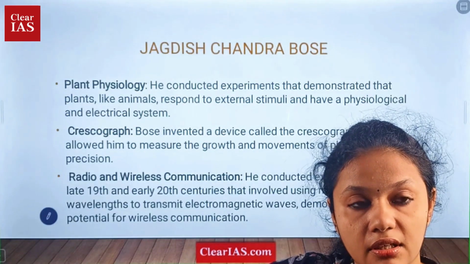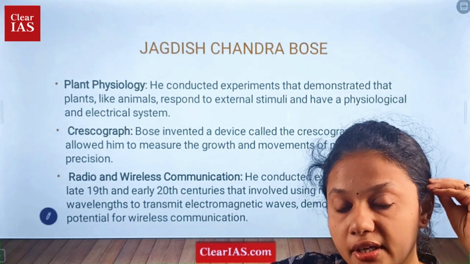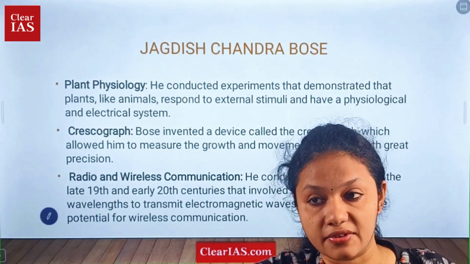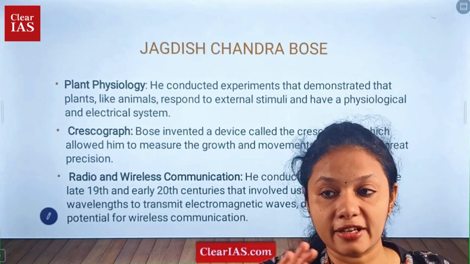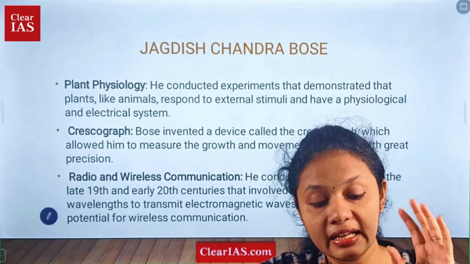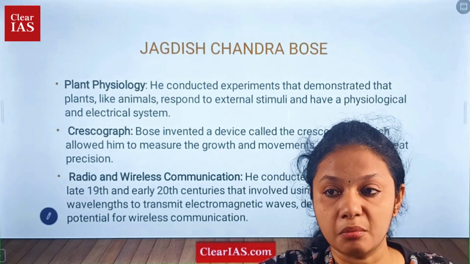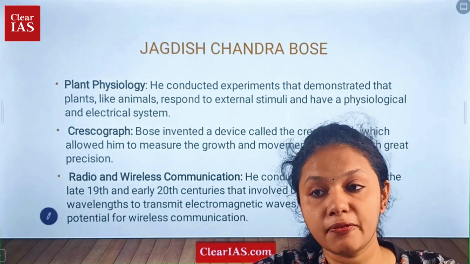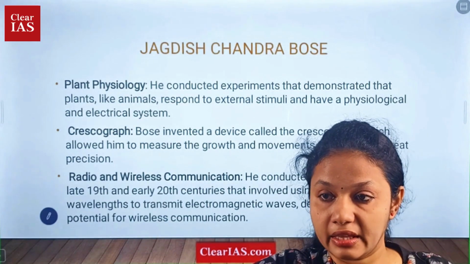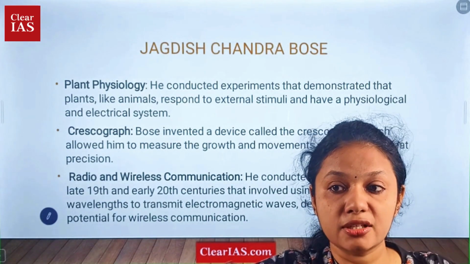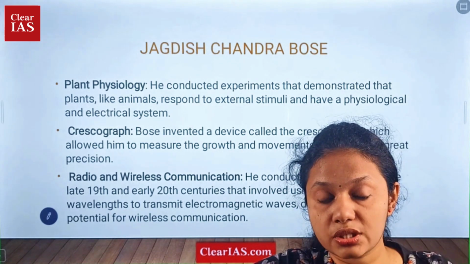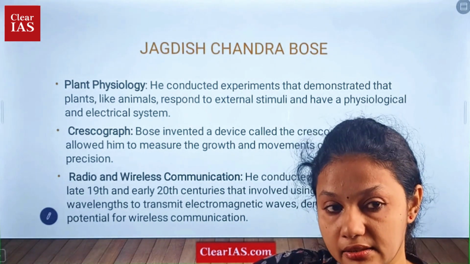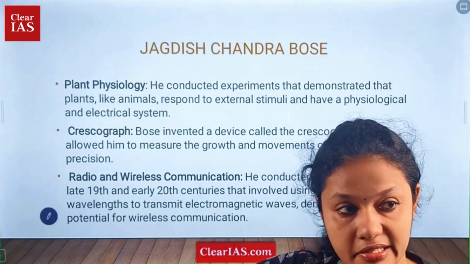Third is regarding electromagnetic waves. He analyzed the millimeter wavelength of electromagnetic waves, and found that radio and wireless communication can be conducted using them. And then he also focused on microwaves. He said that microwaves are similar to light waves and can be used in various other applications like telecommunications or radar systems.